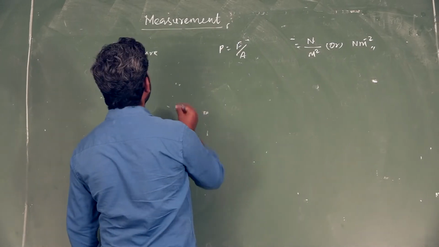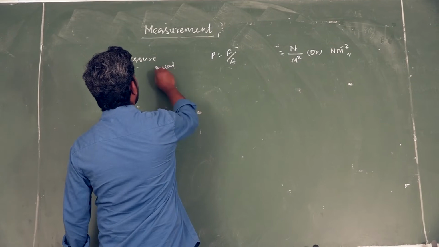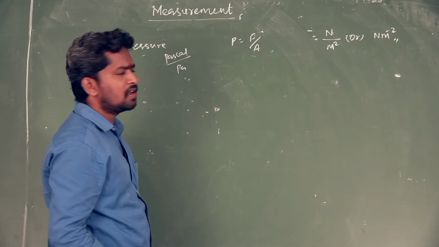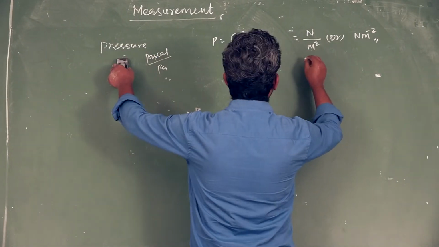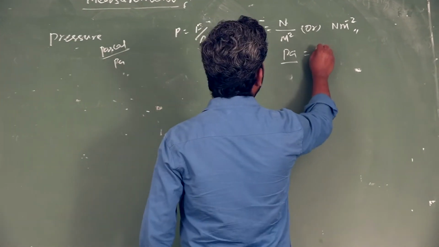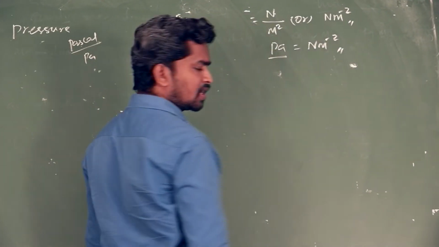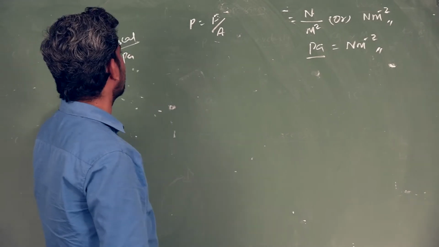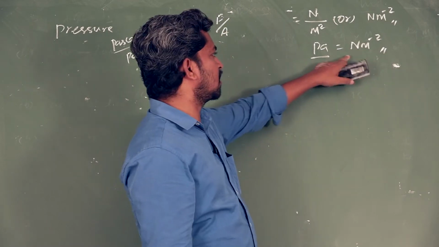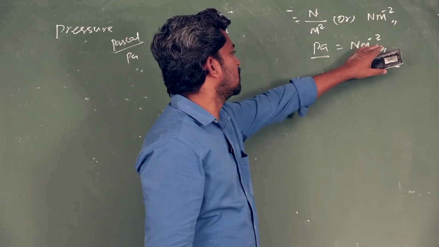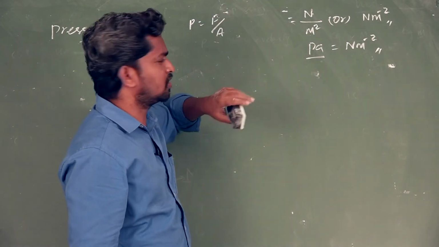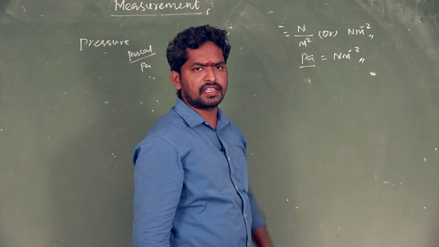See, the SI unit of pressure is Pascal, symbol Pa. So what is your SI unit of pressure? Pascal. What is the equivalent unit of Pascal? It is equal to Newton meter minus 2. The SI unit of pressure is Pascal, symbol Pa. What is the equivalent unit of Pascal? Pascal is equal to Newton meter power minus 2, derived from the formula, from the expression.